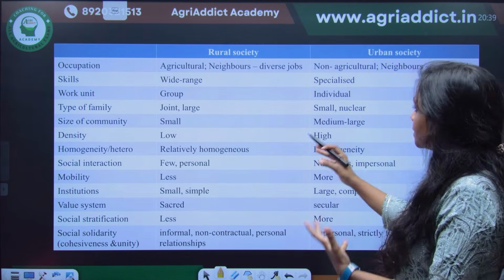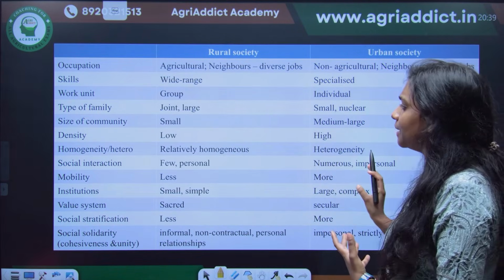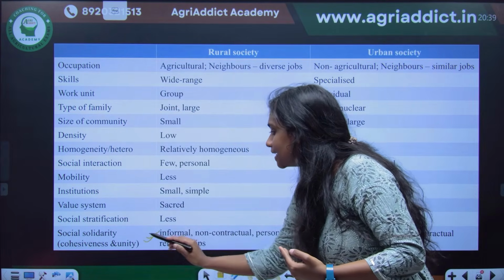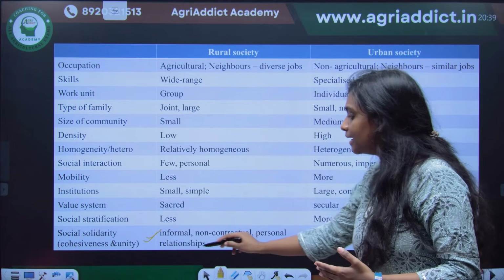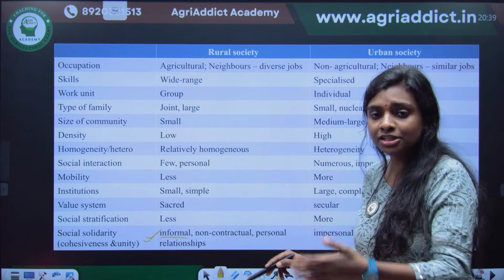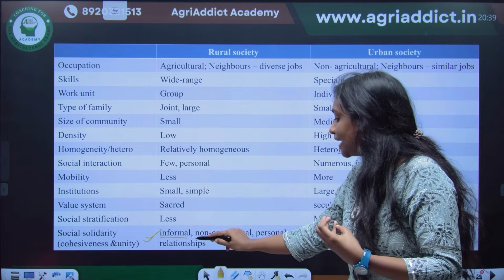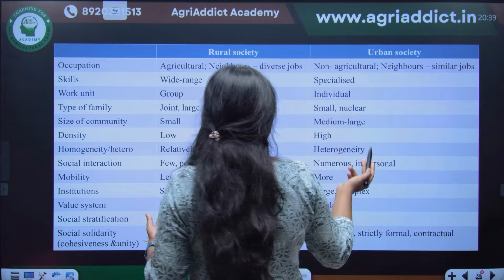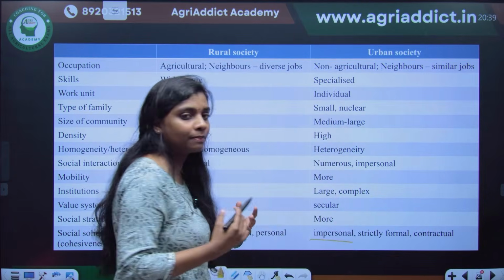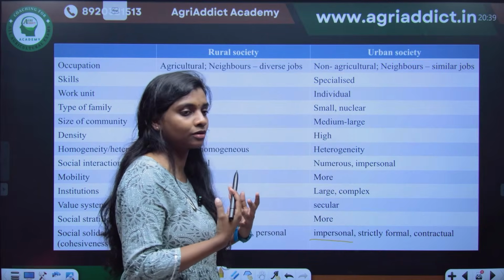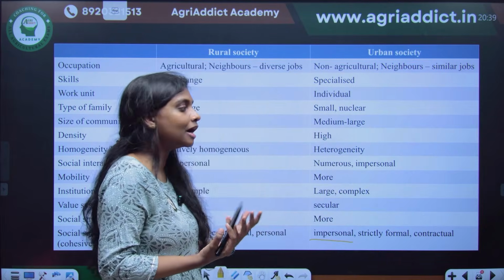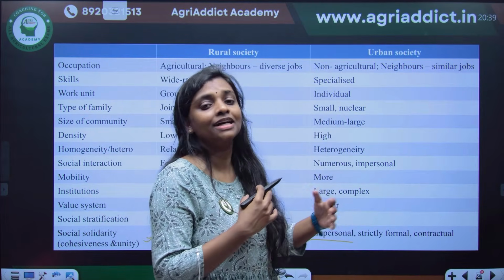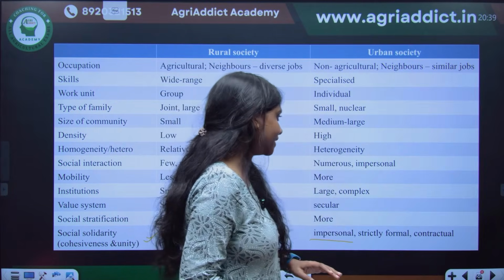And then the difference between rural society and urban society, sometimes it can be asked in very few points only. The main difference is the social solidarity. In rural society, the communication or the relation between the people will be informal and non-contractual, more personal. Whereas in urban societies, it will be more impersonal. You will be talking to people mainly for some occupational reasons, or for very contractual reasons, to get something. Very mechanical communication will be happening in urban society.